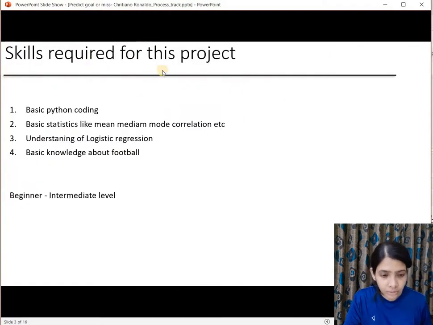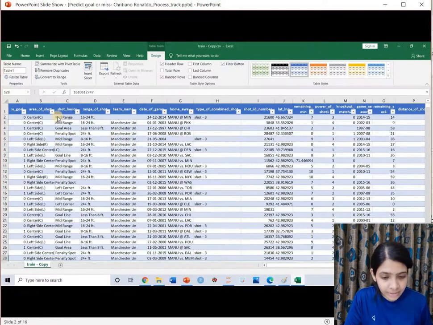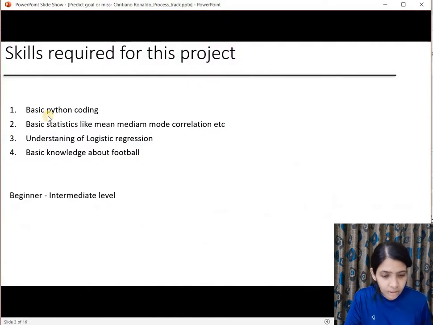The skills required to follow this project are basic Python coding skills, basic statistics like central tendencies, correlations, etc., and understanding of logistic regression. As this is a binary classification problem, I would start with making a linear logistic regression model, and basic knowledge about football would be required to understand and extract most from the given features. And the difficulty level of this project is beginner to intermediate level.